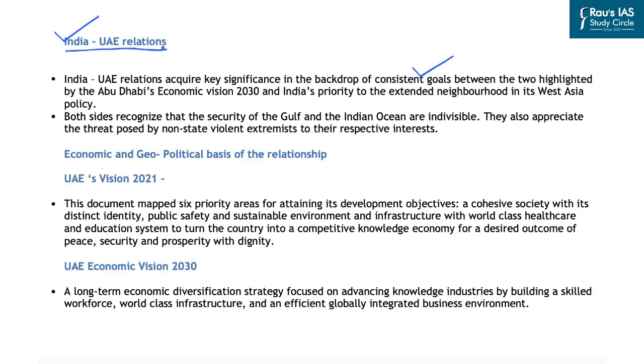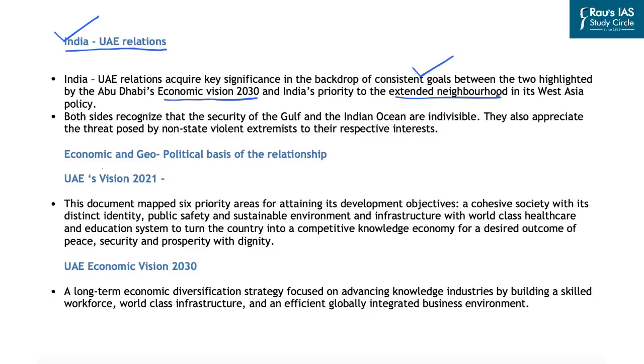Now, this brings us to India UAE relations. What is the foundation of India UAE relations? The main importance that both these countries accord to each other is highlighted by UAE's Economic Vision 2030 that has been unfolded recently, along with the priority India gives to the extended neighborhood in its West Asia policy. So both these policies of India and UAE highlight the importance that India and UAE relations have in the West Asian region.